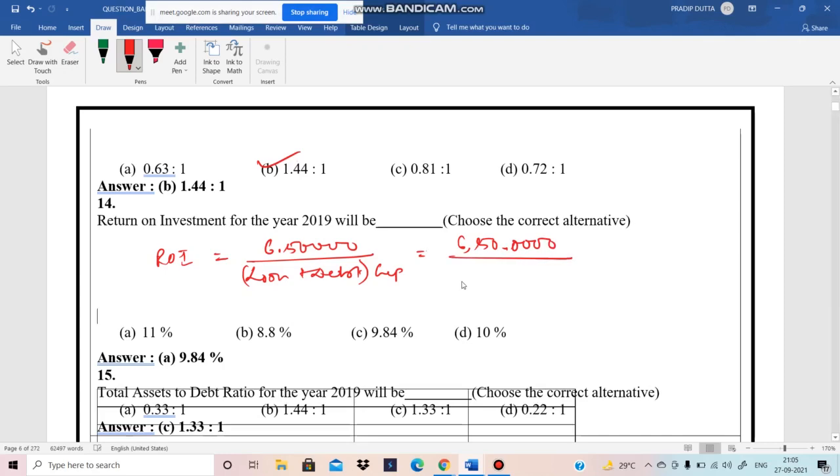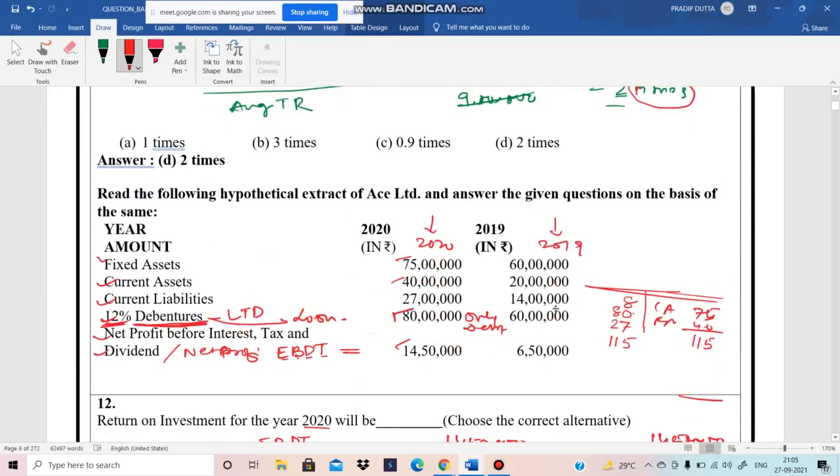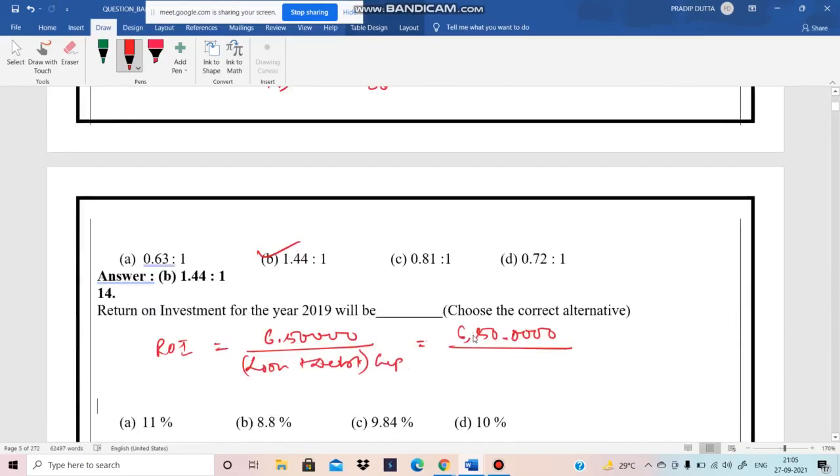The loan capital is directly reflected in this sum. Loan capital is 60 lakhs. Plus, sorry, not loan, its own capital. This is our debt capital and the own capital.